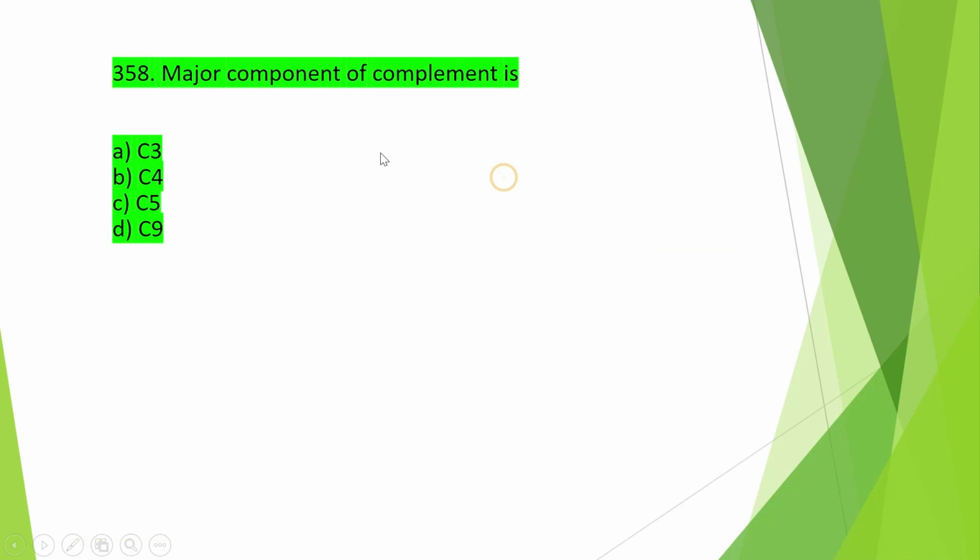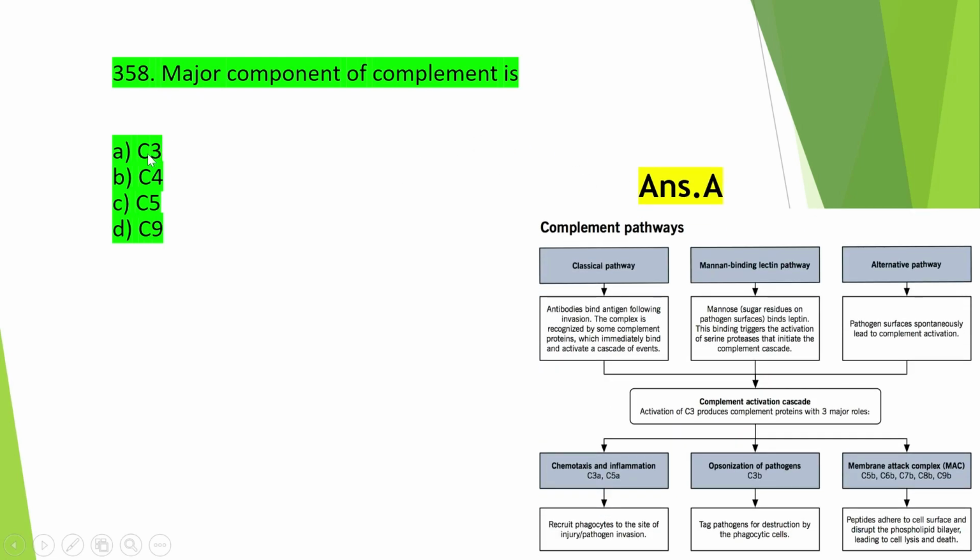Okay, so move on to the next question, that is: the major component of complement is C3, C4, C5, C9, and the right one is option A, that is C3. So here we know that complement pathways are of three types, that is classical pathway, mannose binding lectin pathway and alternative pathway. In all these three pathways one thing is common, that is they all activate the C3 protein, that is C3 convertase. They activate the C3 protein, and ultimately the other complement proteins are activated from this C3 protein. So C3 is the major component of the complement pathways.